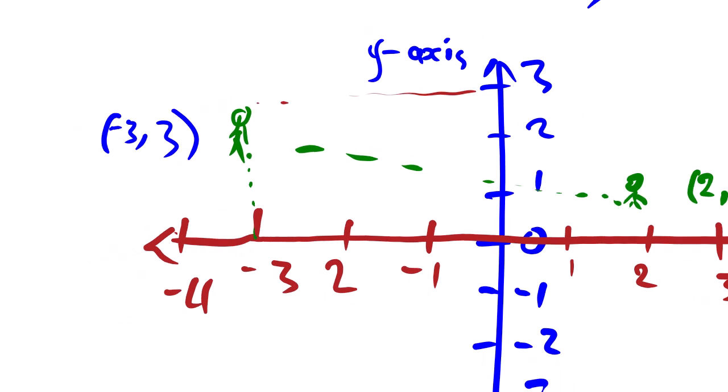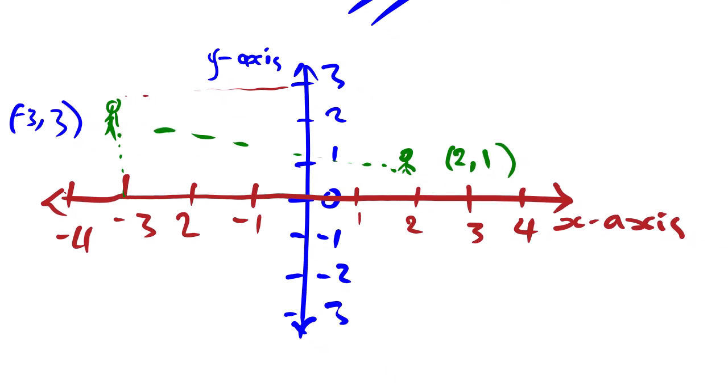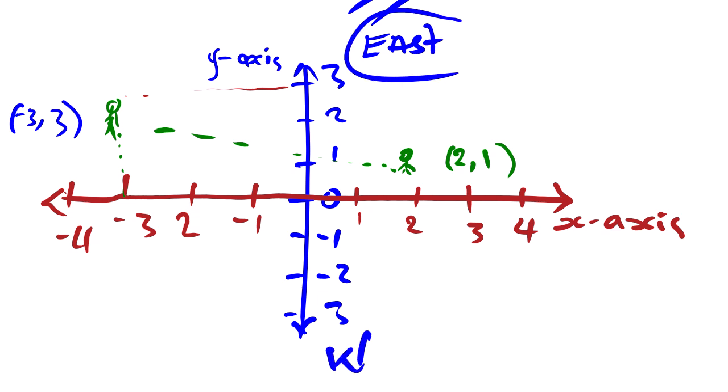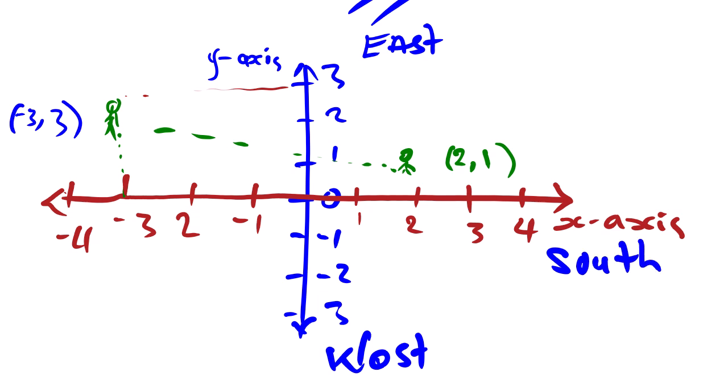Remember, these 4 axes can be, if this is east, then this one must be west, this one must be south, this one is north.